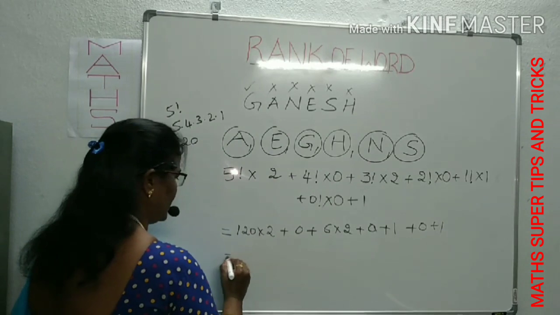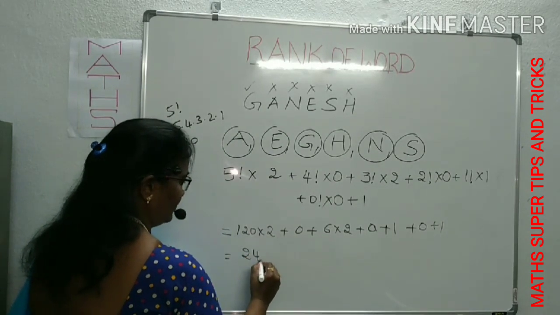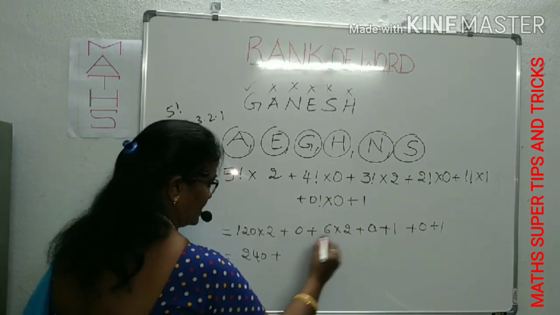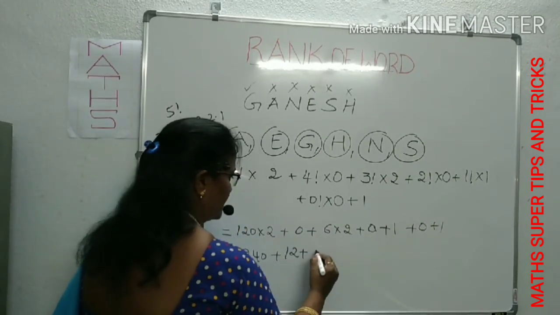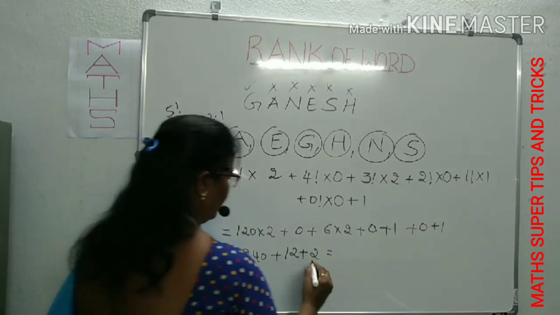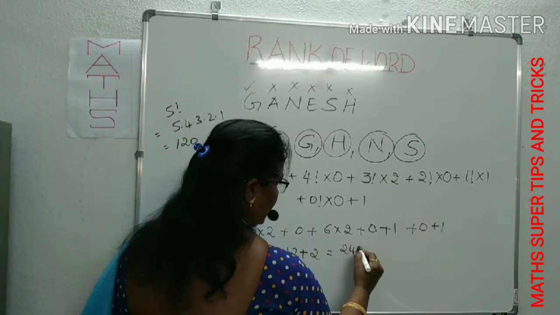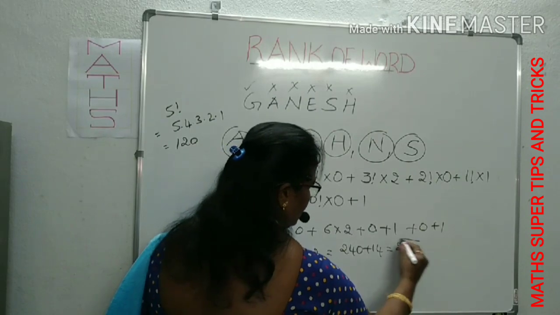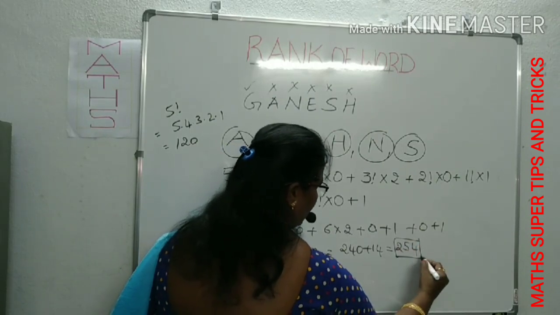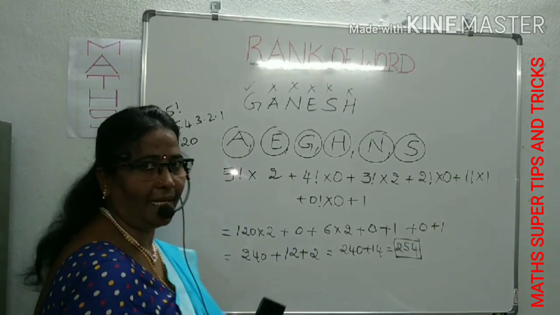By adding all these, first take the multiplication: this is 240, plus 0, plus 6 into 2 is 12, plus 0 plus 1 plus 1 plus 2. Now what is this? 240 plus 14. 240 plus 14 is equal to 254. This is the rank of the word. What is the word? Lord Ganesh.